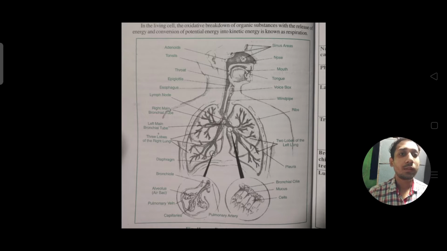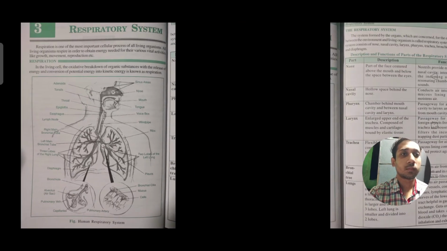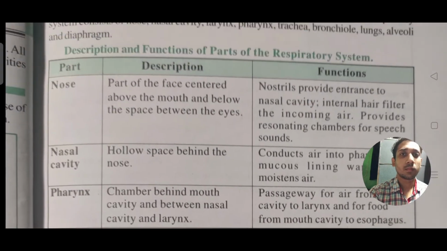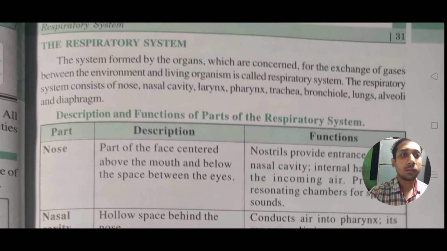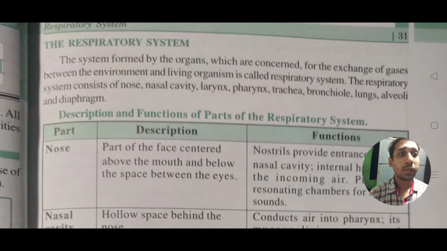So all of these things are part of the lungs.